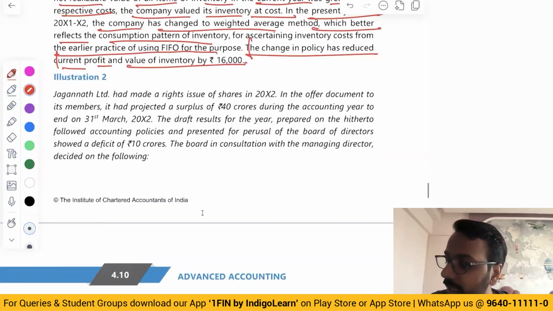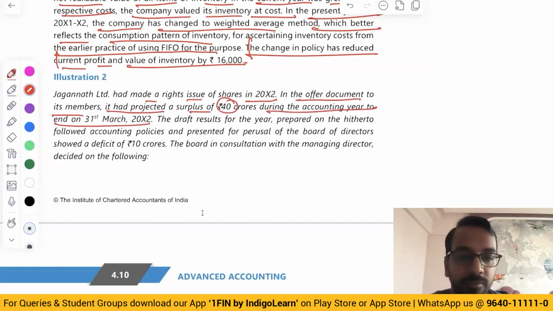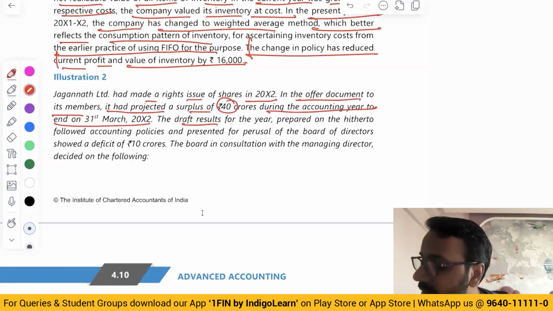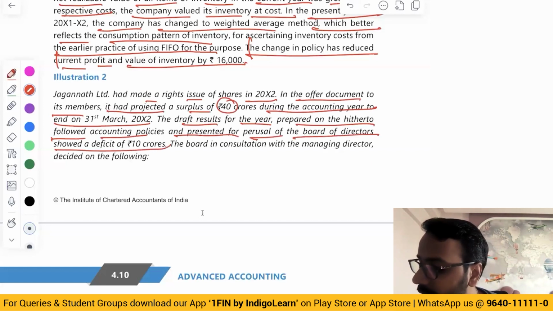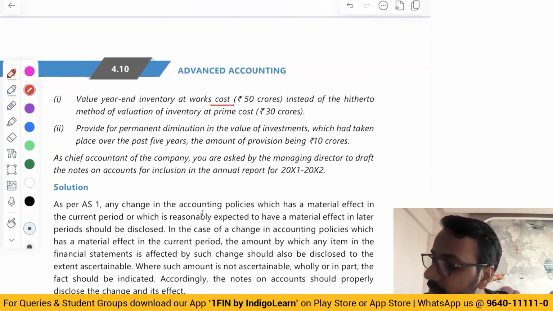Okay. Then Jagannath Limited had made a rights issue in 2002. In the offer document to its members, it had projected a surplus of 40 crores during the accounting year ending 31st of March of year 2. The draft result for the year, prepared on hitherto, means so far, followed accounting policy and presented for perusal of the board of directors, showed a deficit of 10 crores. The board, in consultation with the managing director, decided the following: value year-end inventory at works cost instead of method of valuation at prime cost.